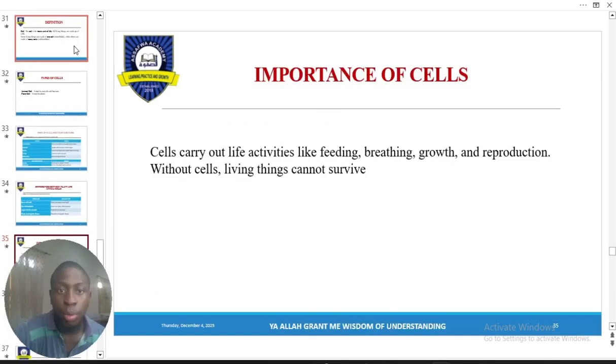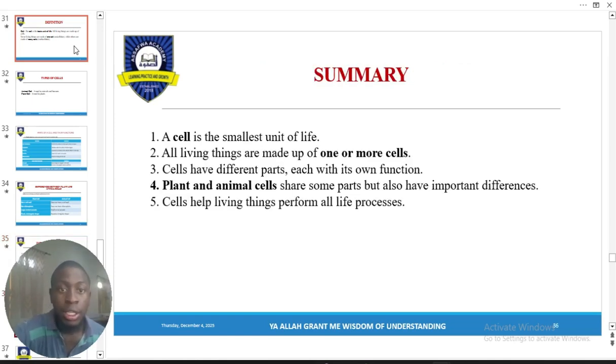So, importance of cells, right? Like I've told you, if you don't have cells, you don't even exist, right? So you need cells for every life activity like feeding, breathing, growth, reproduction. Without cells, living things cannot survive. Cannot exist.